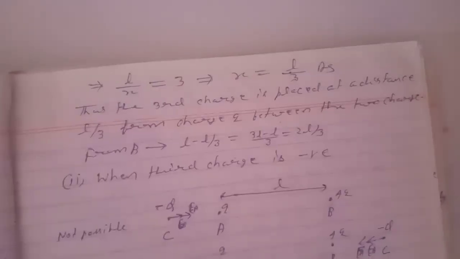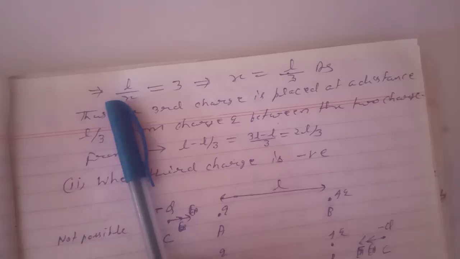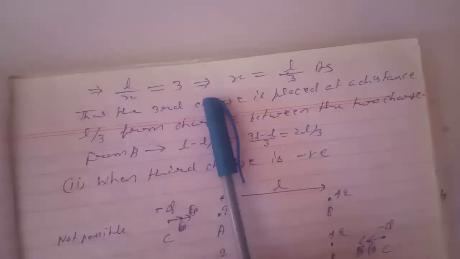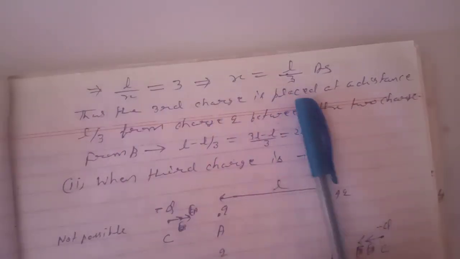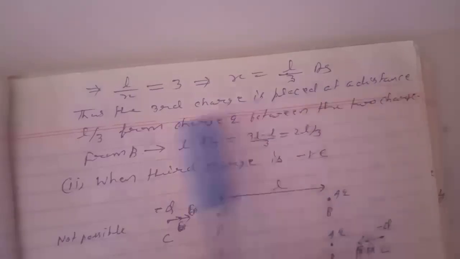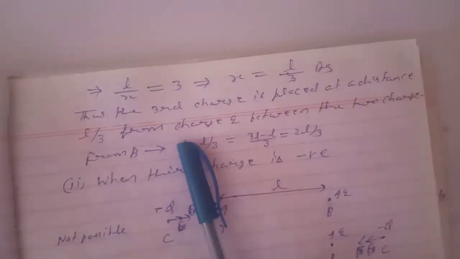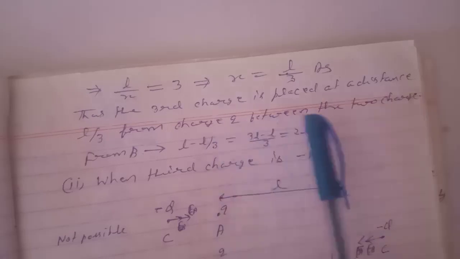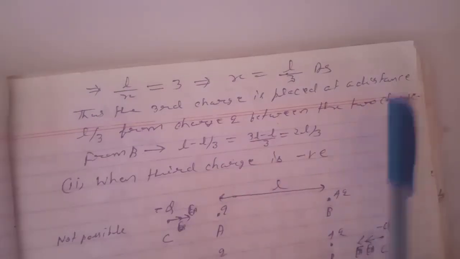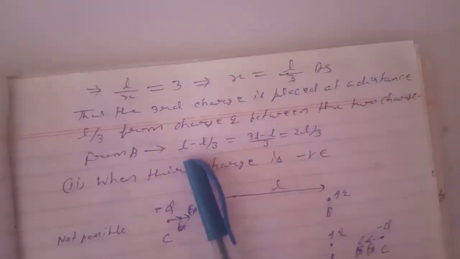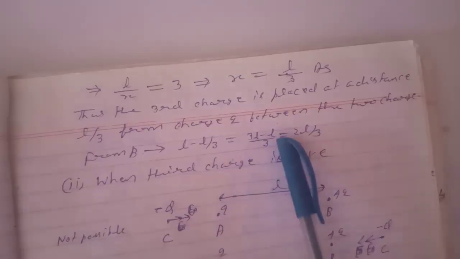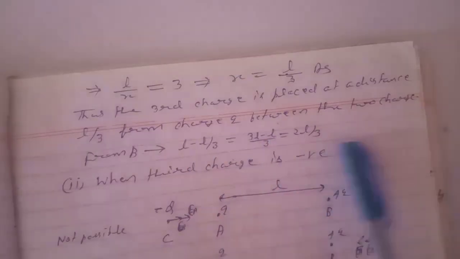Again, this implies L by x equals 3. This implies x equals L by 3. Thus, the third charge is placed at a distance L by 3 from the charge q between the two charges, and from B it will be at L minus L by 3, equals 3L minus L by 3, that is 2L by 3 distance.